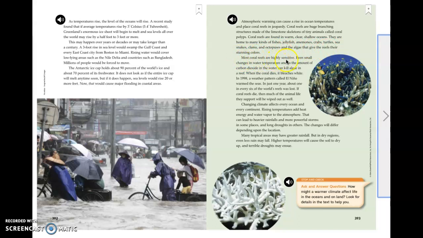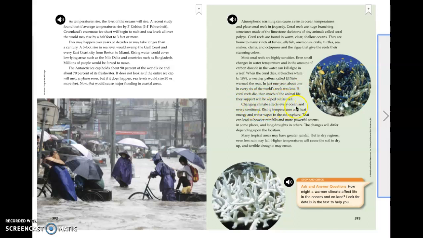Most coral reefs are highly sensitive. Even small changes in water temperature and in the amount of carbon dioxide in the water can kill algae in a reef. When the coral dies, it bleaches white. In 1998, a weather pattern called El Niño warmed the seas. In just 1 year, about 1 in every 6 of the world's reefs was lost. If coral reefs die, then much of the animal life they support will be wiped out as well.